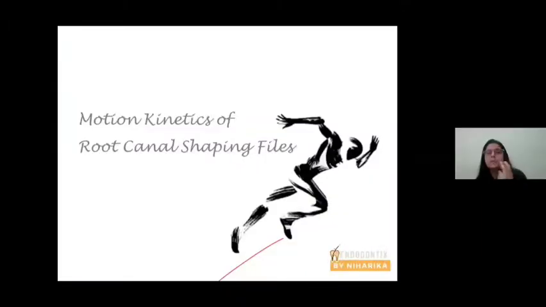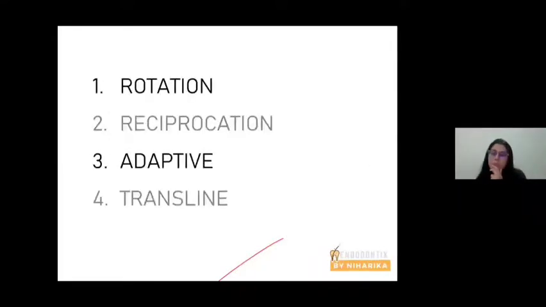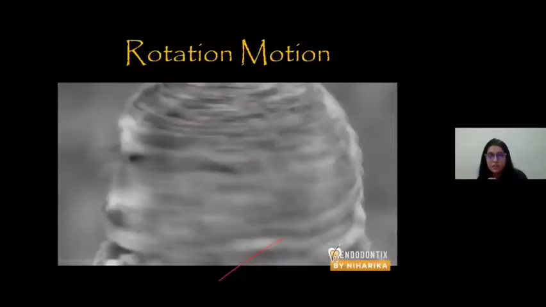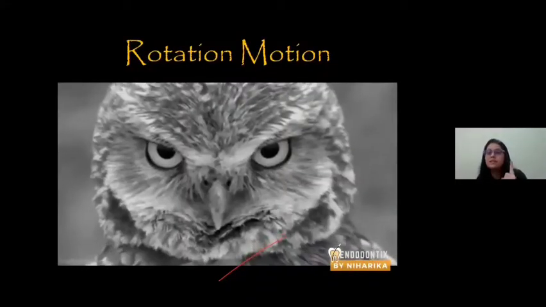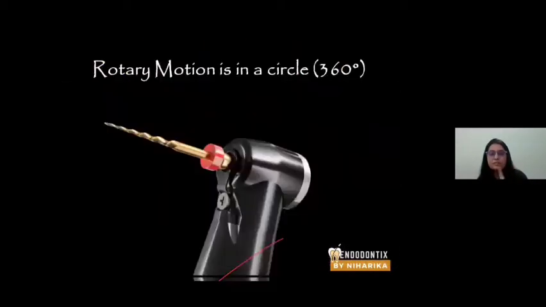Now, coming to the motion kinematics of root canal shaping files. As I mentioned, on the basis of motion kinematics, the file can move in rotary motion, it can move in reciprocating motion, it can move in adaptive motion, or it can move in transline motion. This is your rotary motion. The file moves continuously in 360 degrees clockwise. So rotary motion is in a circle. It is at 360 degrees.